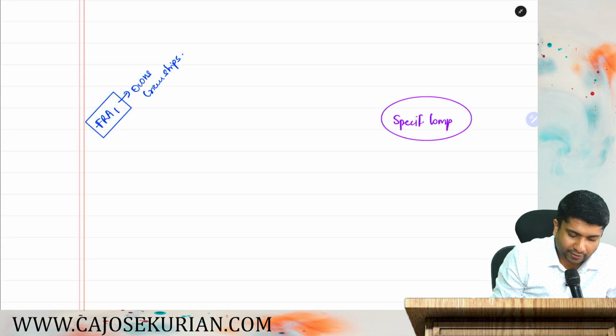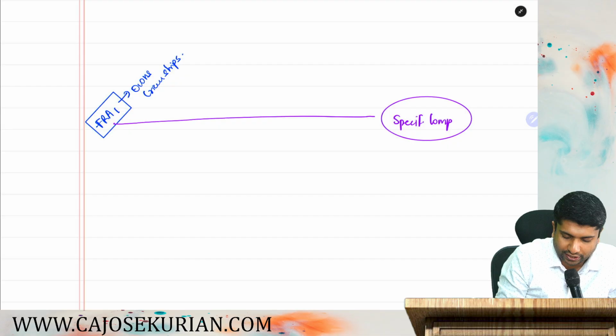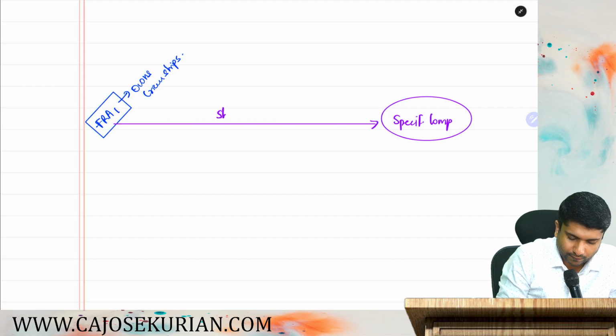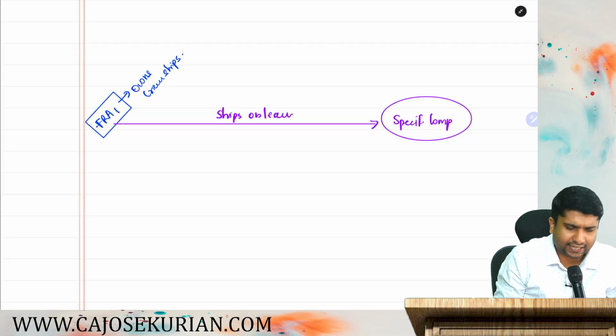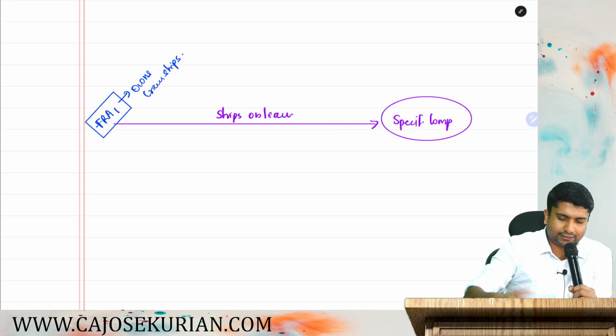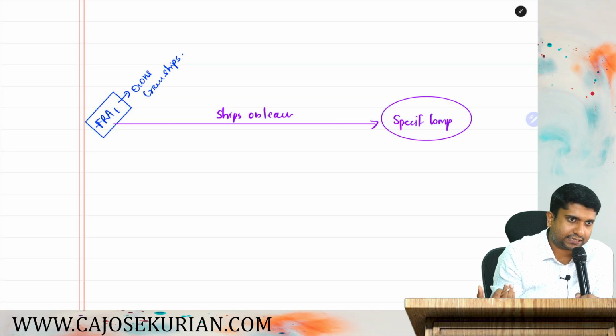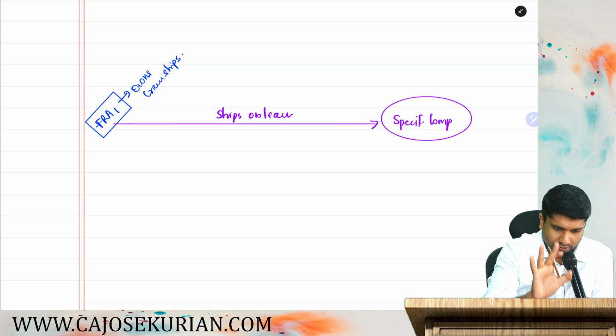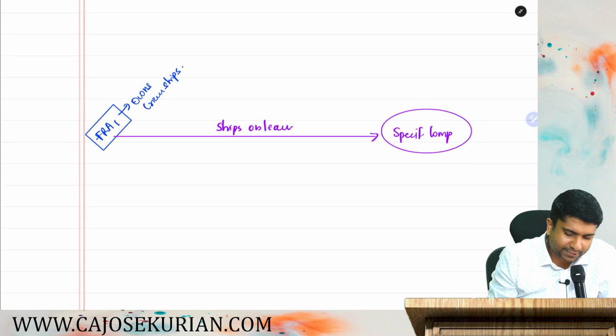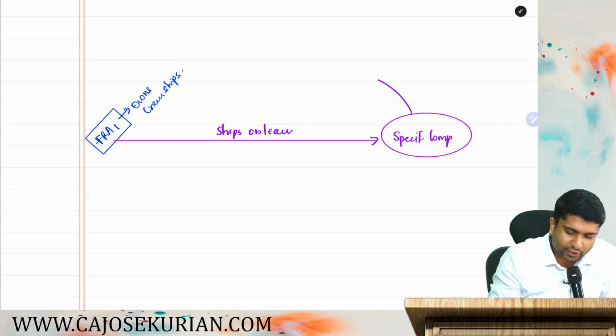This specified company is taking these ships on lease. So this is another company, not a subsidiary of the foreign company. This is another company, the specified company. They're taking ships on lease from the foreign company. Now, if they're taking ships on lease, then the specified company should pay what?